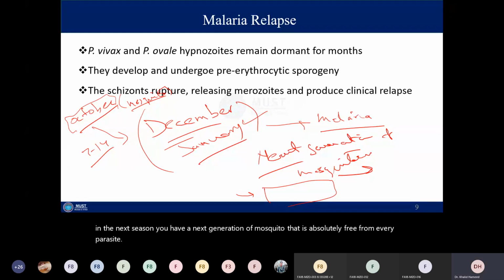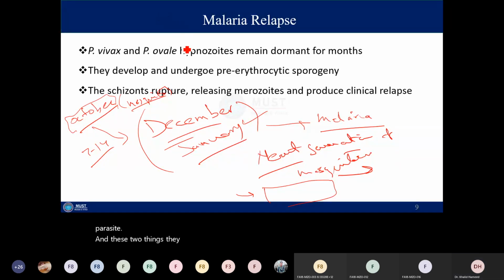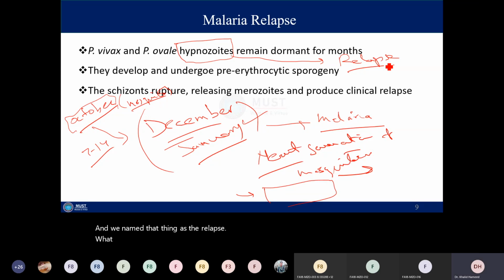And these two things are being answered by the stuff like hypnozoites, and we name that thing the relapse. What do we mean by this? I need to switch to the slide.